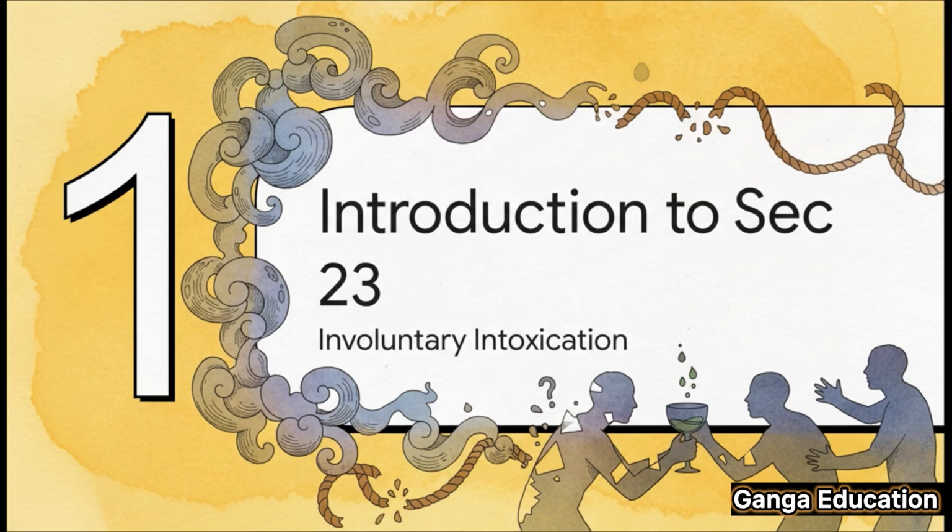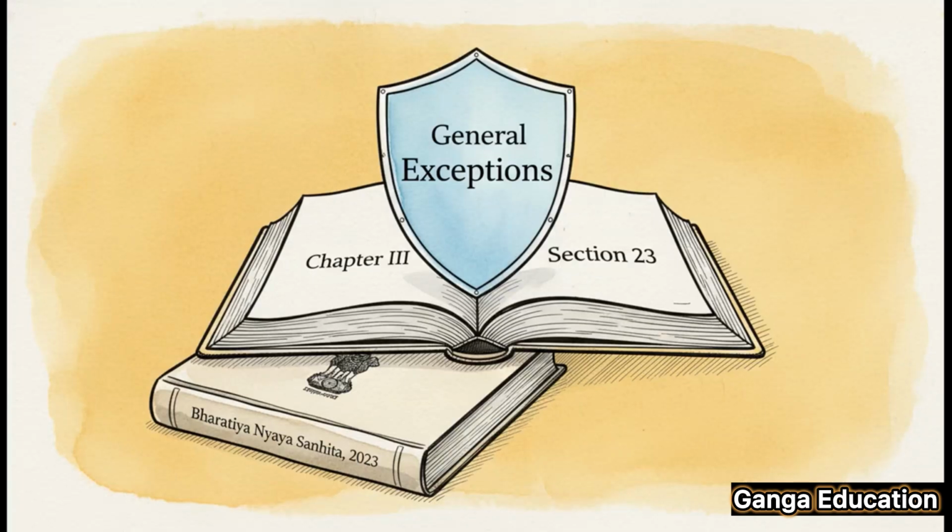All right, let's start with the absolute basics of Section 23. You know, this section really answers a big question in criminal law. Can being intoxicated ever be a valid excuse for committing a crime? Let's find out. Today we will discuss Section 23 of the Bharatiya Nyaya Sanhita 2023.